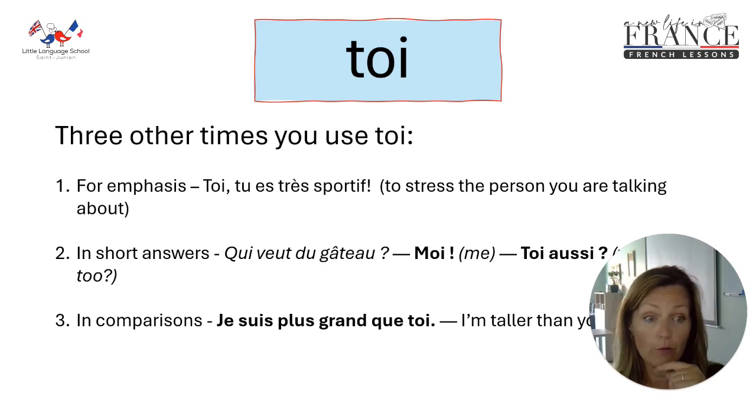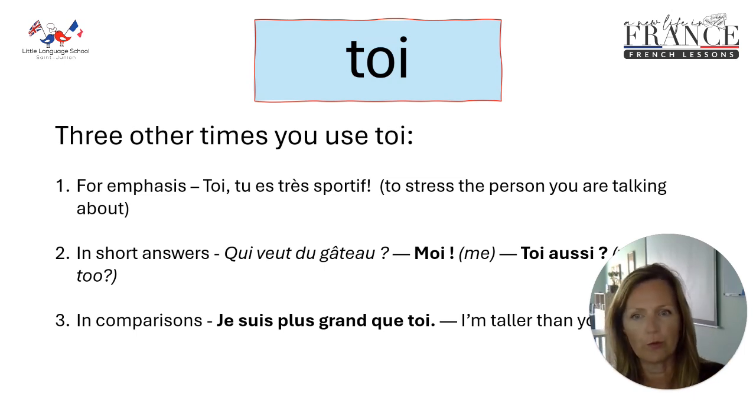I go, no, you are really sporty. But in French, to stress that you are really sporty, you would put a toi first. So toi, tu es très sportif. Toi, tu es très sportif. And that just emphasises that you are the one that's really sporty. In short answers, you would use toi, moi.